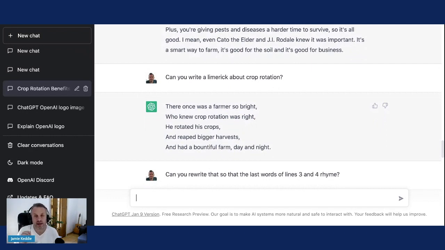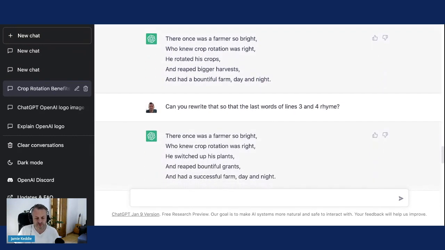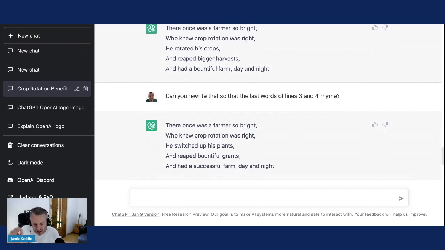So can you rewrite it and make lines 3 and 4 rhyme? Don't be sloppy, you know. So it gives, there once was a farmer so bright who knew crop rotation was right. He switched up his plants and reaped bountiful grants and had a successful farm day and night.